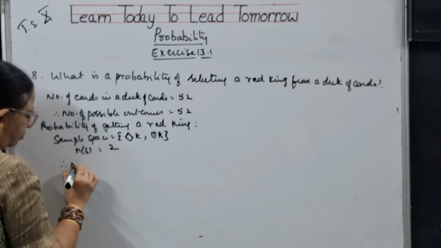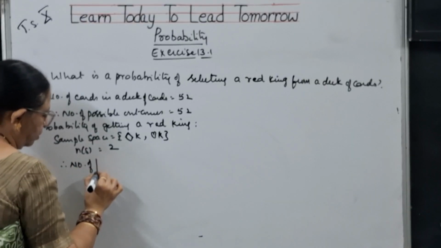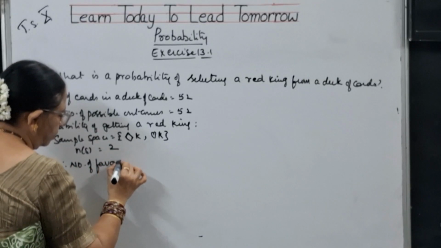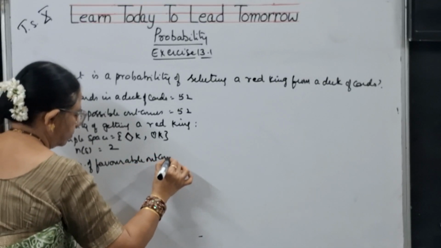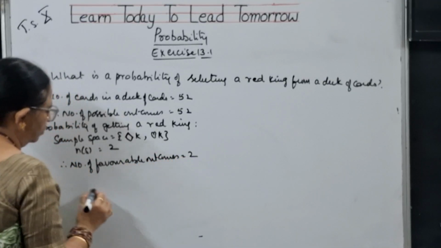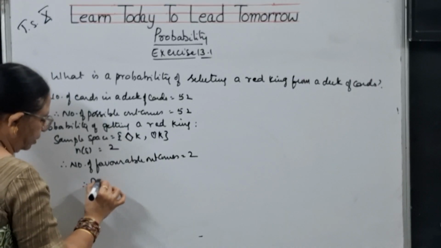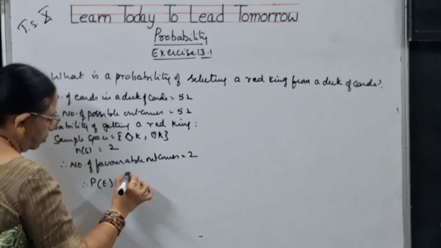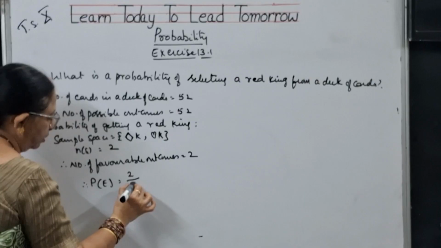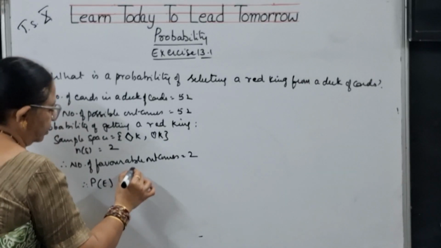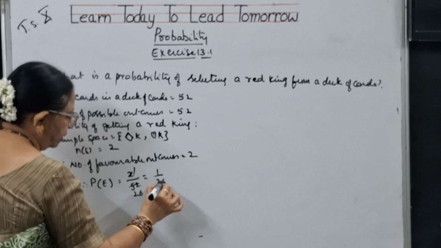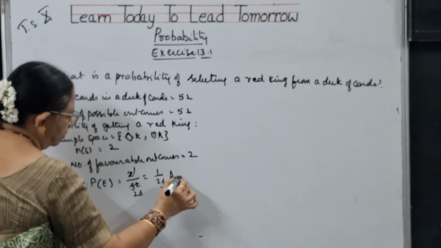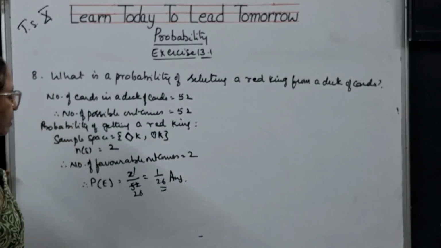Therefore, the number of favorable outcomes is equal to 2. Therefore, the probability of this event is favorable outcomes by possible outcomes, 2 by 52. 2 ones are 2, 2 twos are 4, 2 twenty-sixes are 52. 1 by 26 is the answer for this problem, children.